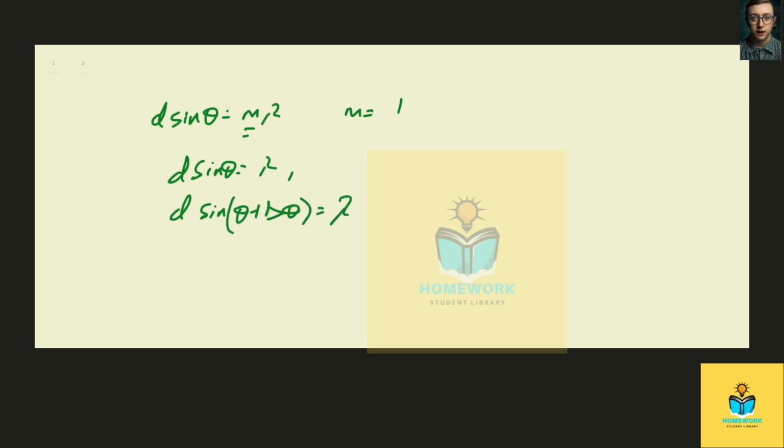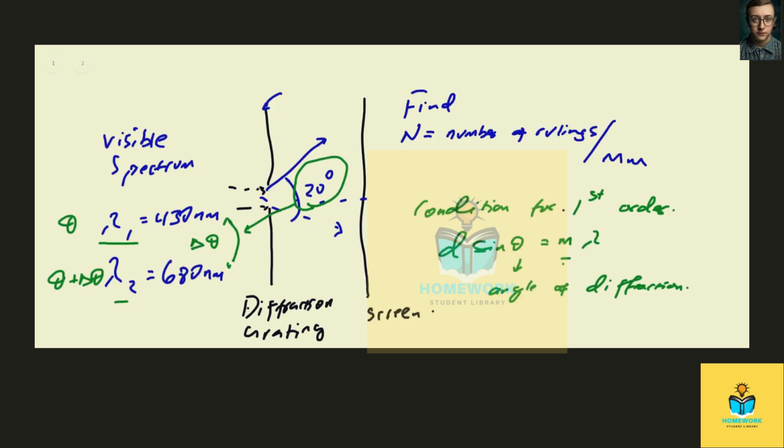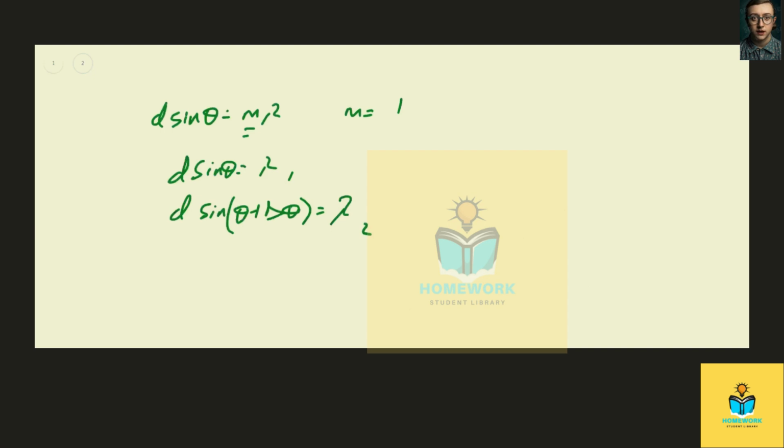That's lambda 2. If you go back, d is this gap. That's d. That's the width of the diffraction grating. So from the first equation, we see that sine theta is lambda 1 all over d.